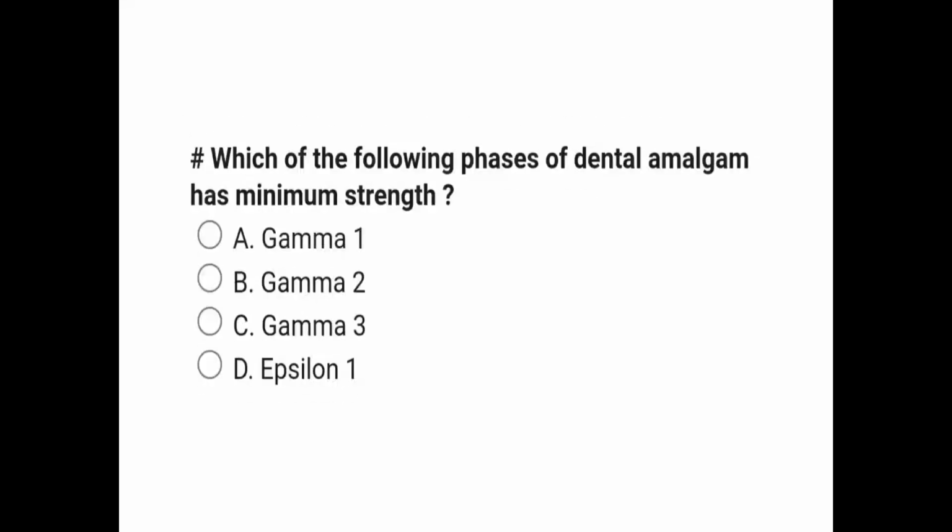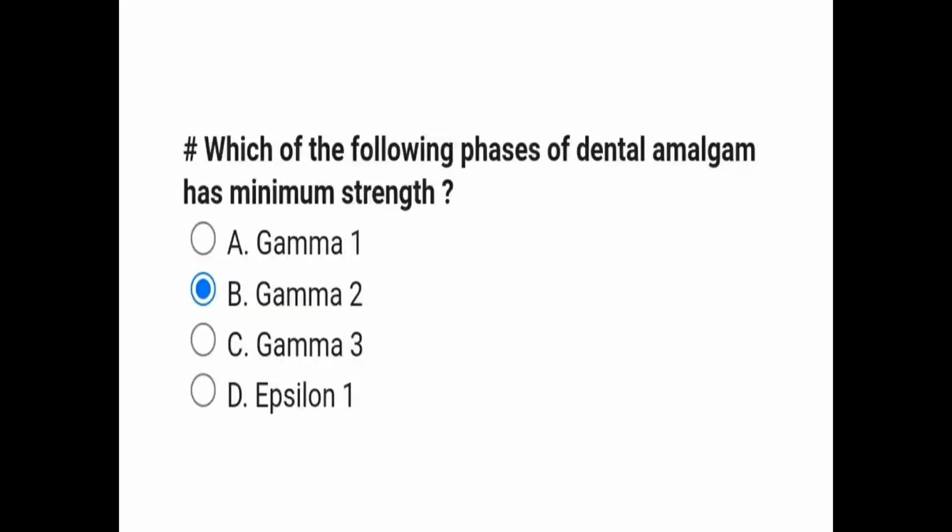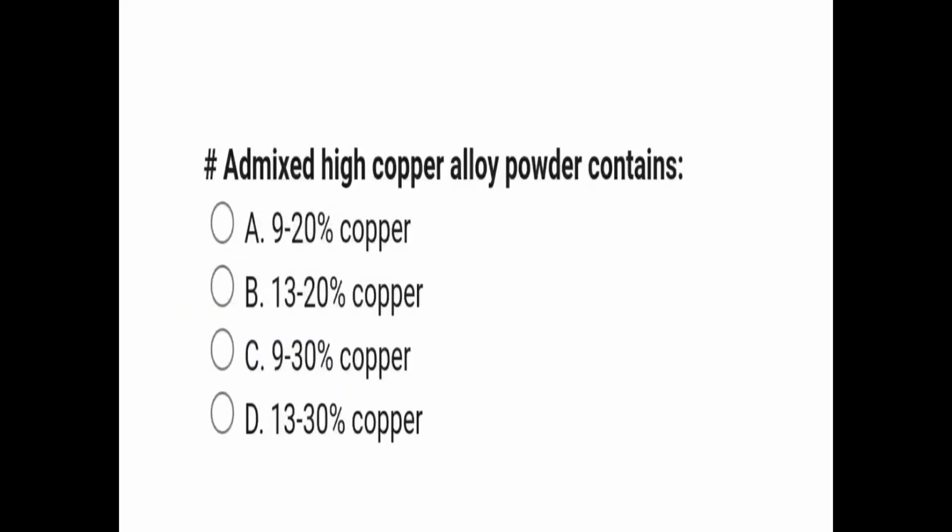Next question, friends. Which of the following phases of dental amalgam have minimum strength? Gamma 1, gamma 2, gamma 3, epsilon 1. Correct answer is, of course, option B, that is gamma 2 phase.